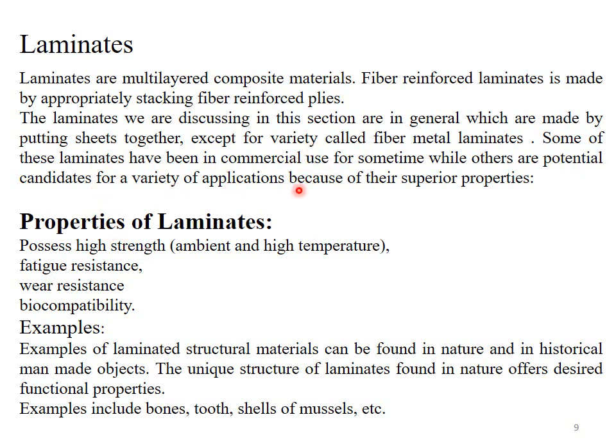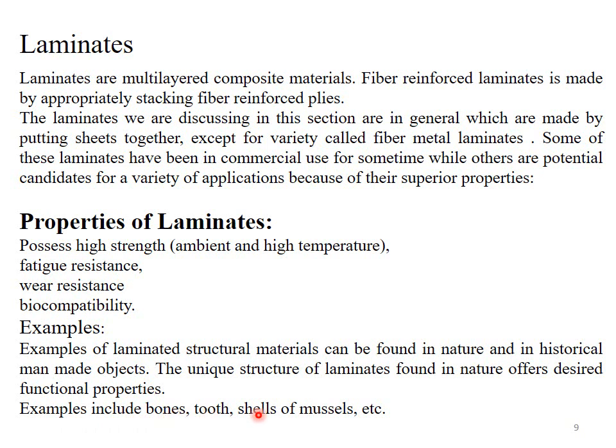The laminates we are discussing are general, made by putting sheets together, except for a variety called fiber metal laminates, in which the sheets consist of metal fibers. Some of these laminates have been in commercial use for some time, while others are potential candidates for a variety of applications because of their superior properties.